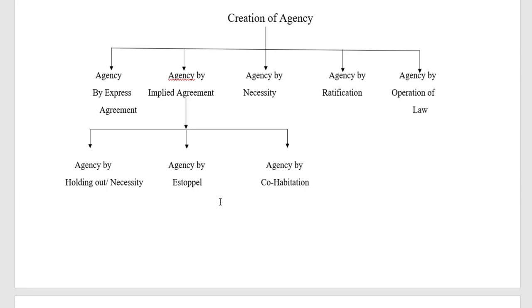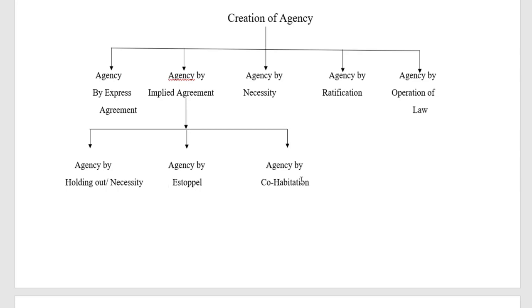Sometimes agency by necessity also comes here, but I think it is right to discuss it under a separate heading. Under agency by implied agreement, one more thing is there, that is agency by cohabitation. This comes among husband and wife.